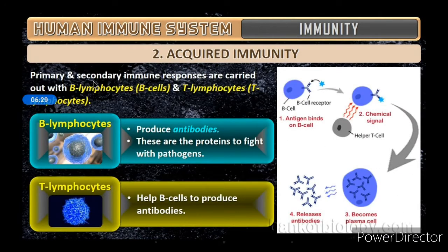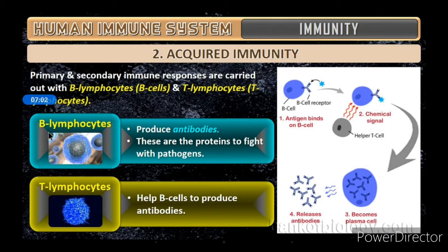Then primary and secondary immune responses are carried out with B lymphocytes, that is the B cells, and T lymphocytes. So what is this? T and B lymphocytes we will study. When a disease causing organism enters the body, the primary response will be there. When the same organism enters again, the secondary response will be there. So how are these responses happening in the body? The B lymphocytes and the T lymphocytes carry out these functions.